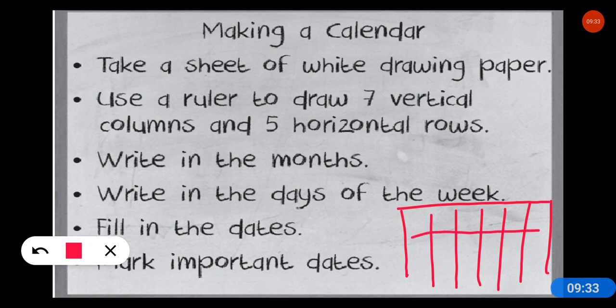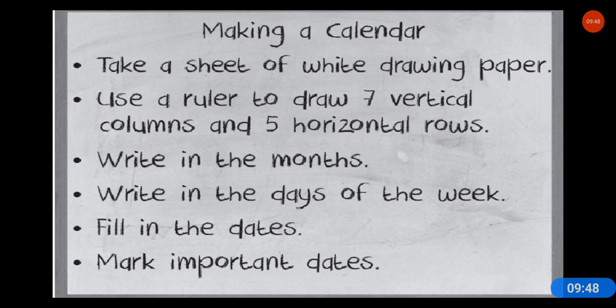After that, you have to draw 5 horizontal lines. Here it's not possible, I'm just giving you an example. You have to draw it like that. Okay, got it? This way you have to draw. And after drawing that, you have to write in the month, in that particular column. Then write in the days of the week: Sunday, Monday, Tuesday, Wednesday, Thursday, Friday, Saturday. So 7 days of the week, on the upper side, as it is shown in the calendar.